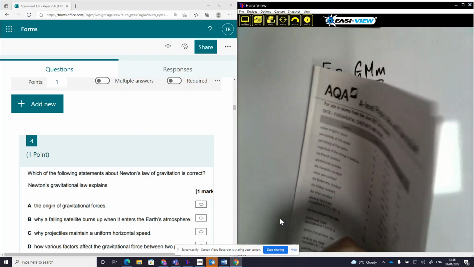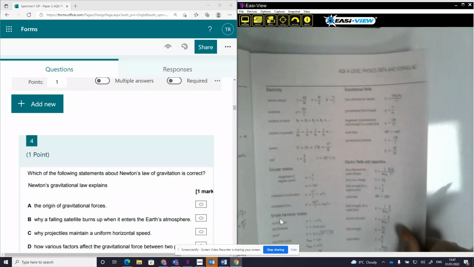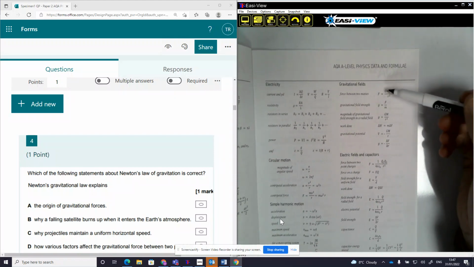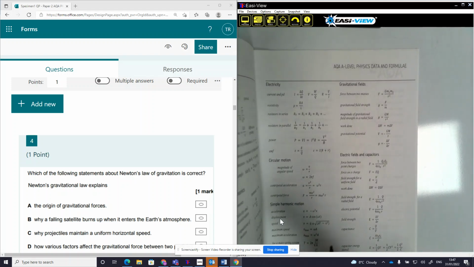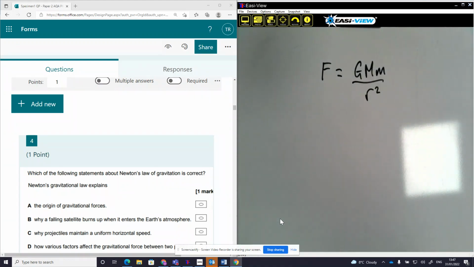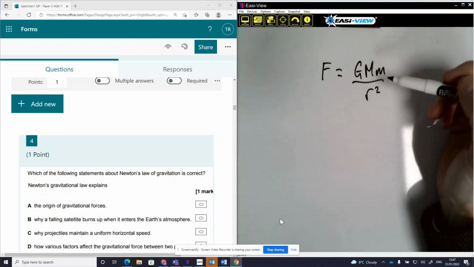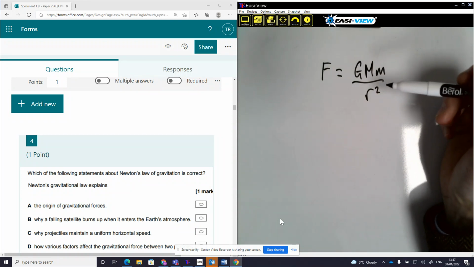Looking in the formula and data booklet, you are given the force between two masses is G m1 m2 over r squared, but it's not described as Newton's law of gravitation or Newton's law of universal gravitation. So this is what this question is talking about, and then we can go through the options and see which makes most sense.